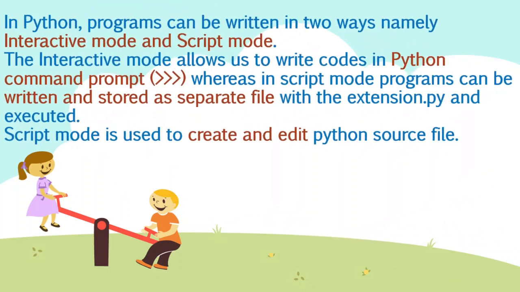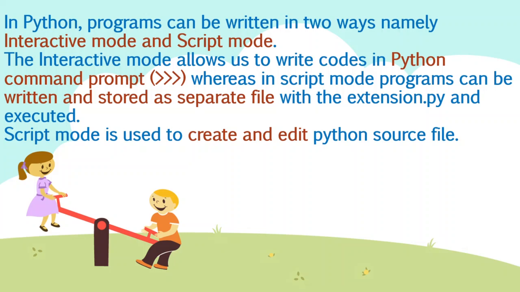In Python, programs can be written in two ways, namely interactive mode and script mode. Two ways of program writing. The interactive mode allows us to write code in the Python command prompt. You can see three greater than marks. These arrow marks indicate that we are writing our code in the Python command prompt.